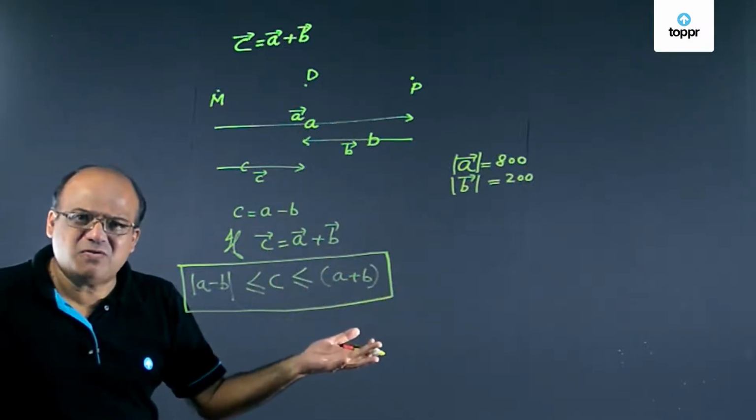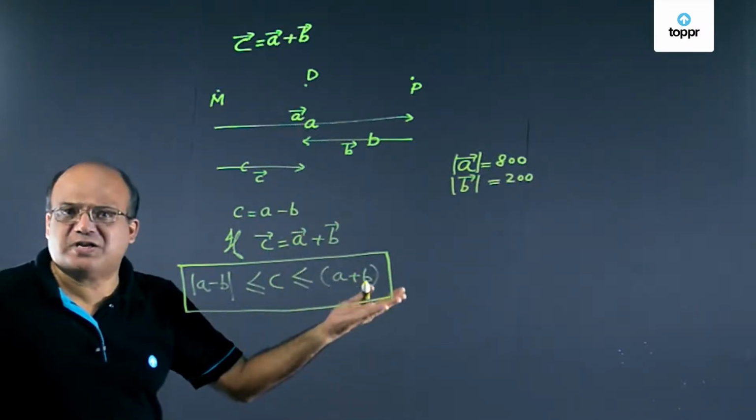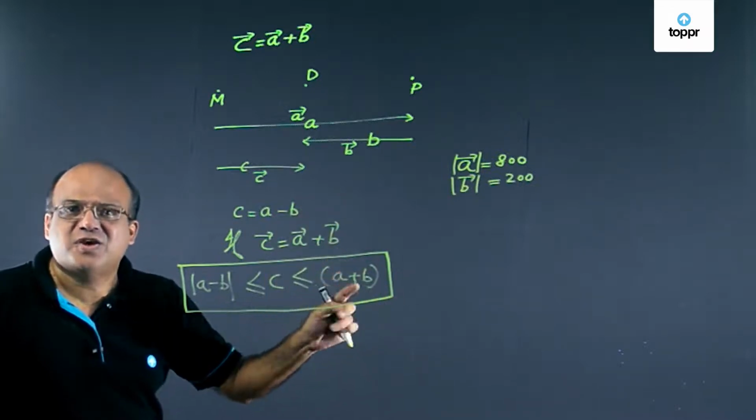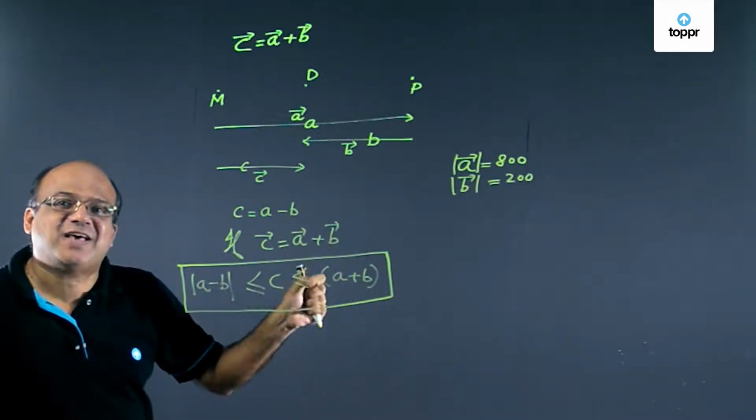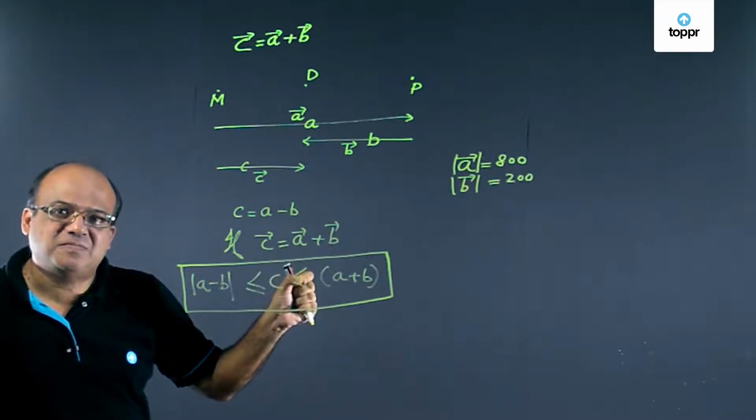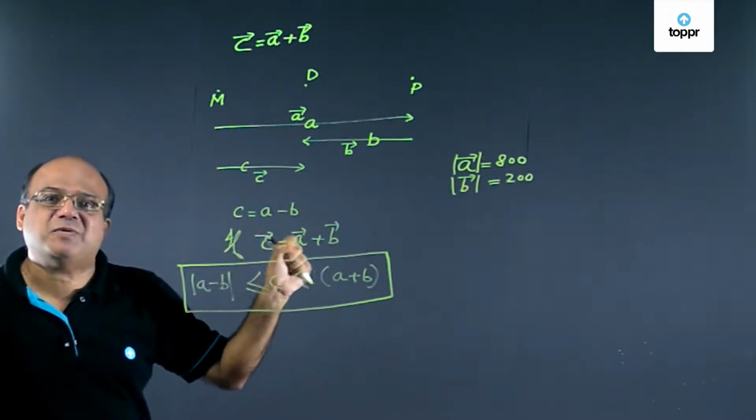What is the minimum value? 800 minus 200, that is 600. So we cannot get anything less than 600 units. As you solve questions, please remember this.